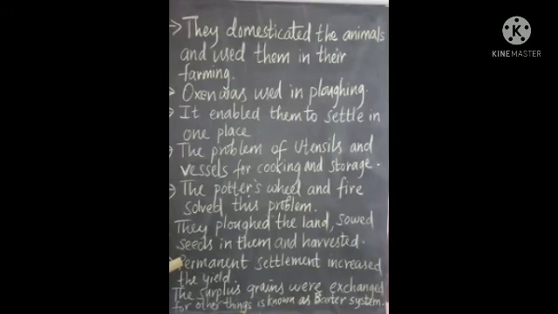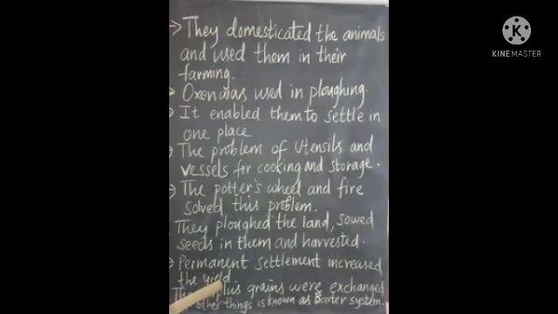So the surplus grains were exchanged with other groups for other things. That is exchange of goods for goods. We call it the barter system. For example, I have rice and the other person has sugar. So I will give rice and I will get back sugar from that person. Exchange of goods for goods, that is what barter system is. With that, trade and commerce also developed, and with that towns and cities started emerging.